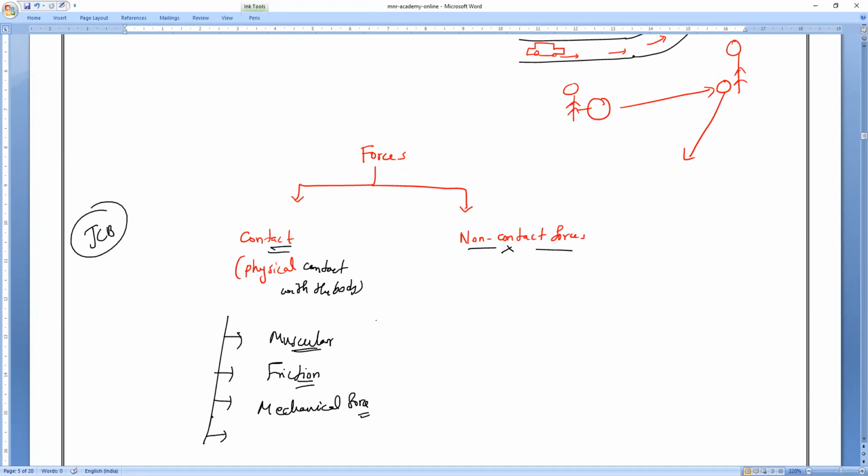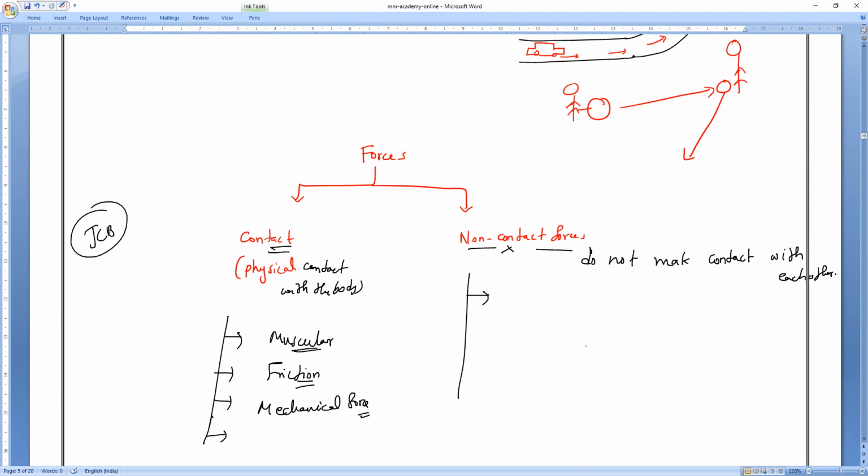Am I right or wrong, everybody? If you take non-contact forces, non-contact means what do you mean by non-contact? Is it necessary to come in contact? No, sir. Do not make contact with each other. So that is what we used to call non-contact forces.